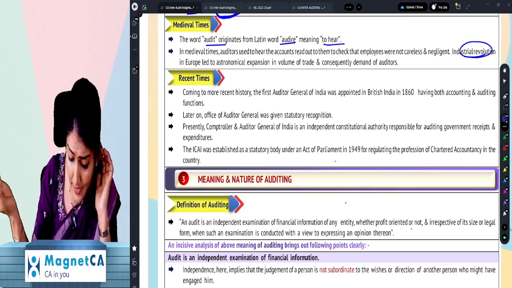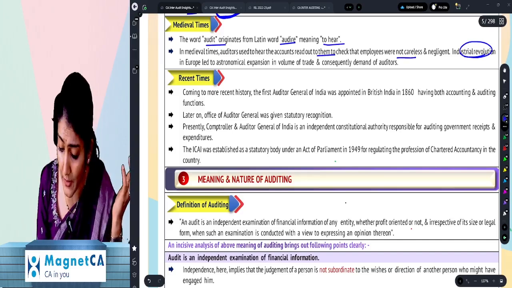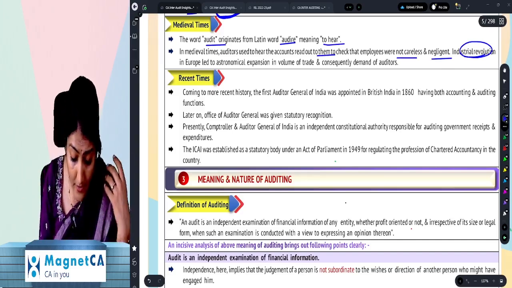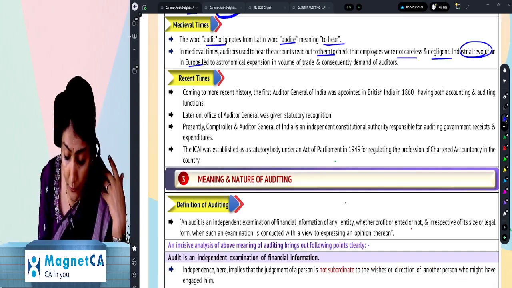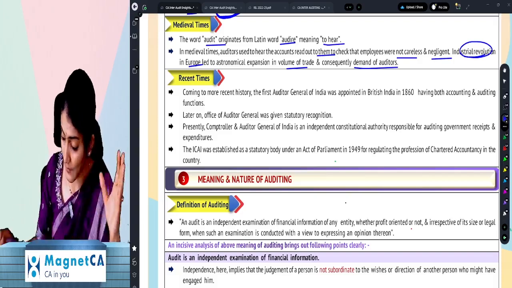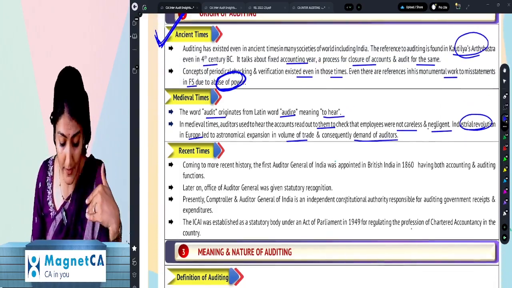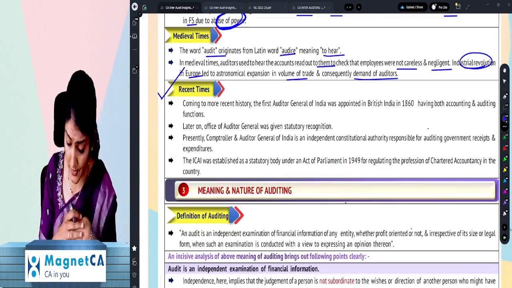Right? So in medieval times, the auditor used to hear the accounts read out to them to check that employees were not careless and negligent. The Industrial Revolution in Europe led to an astronomical expansion in the volume of trade and consequently the demand for auditors. Right? So that was ancient times, then the medieval times, and then you come to the recent times. Coming to the more recent history, what does it say?